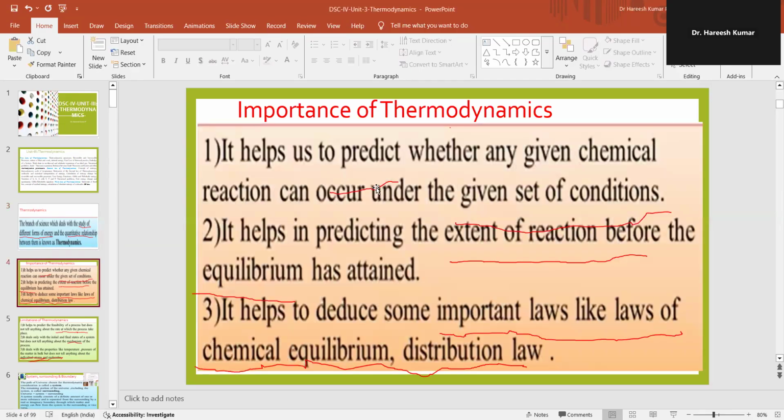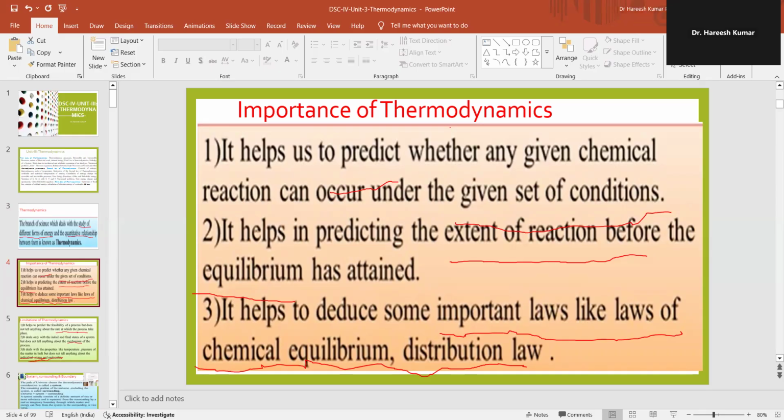If we are looking at the importance of thermodynamics, it helps to predict whether a given chemical reaction can occur under the given set of conditions. It helps in predicting the extent of reaction before the equilibrium has been attained. It helps to deduce some important laws like laws of chemical equilibrium and distribution law.